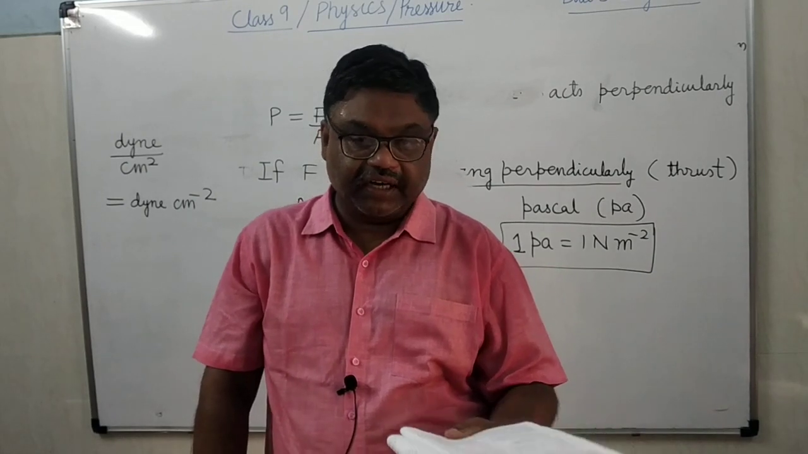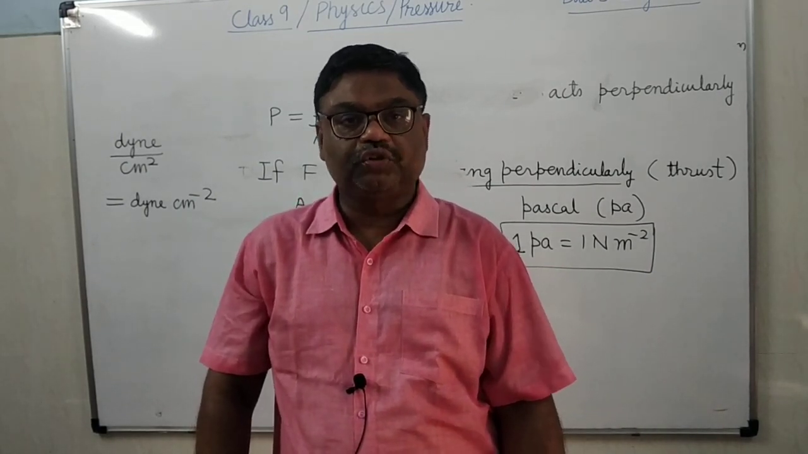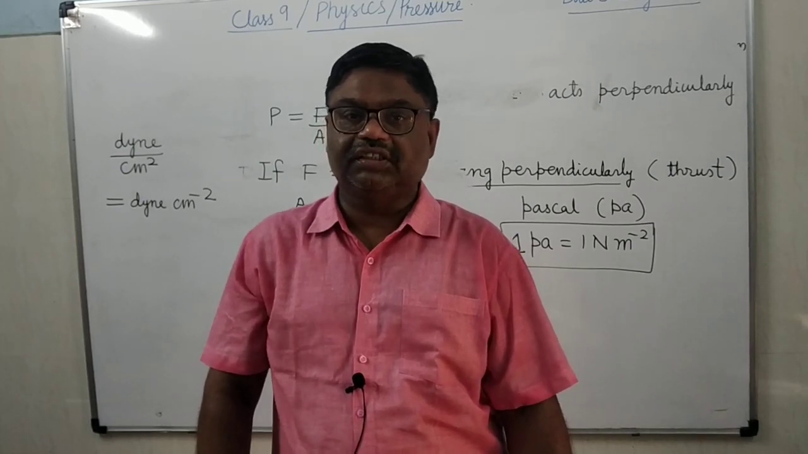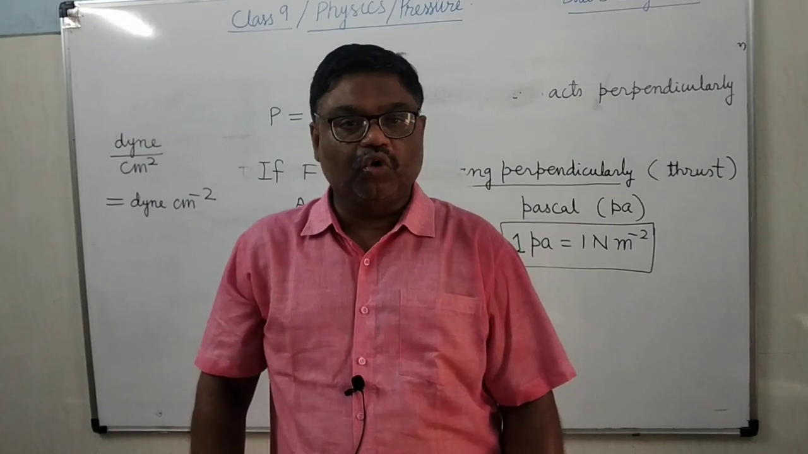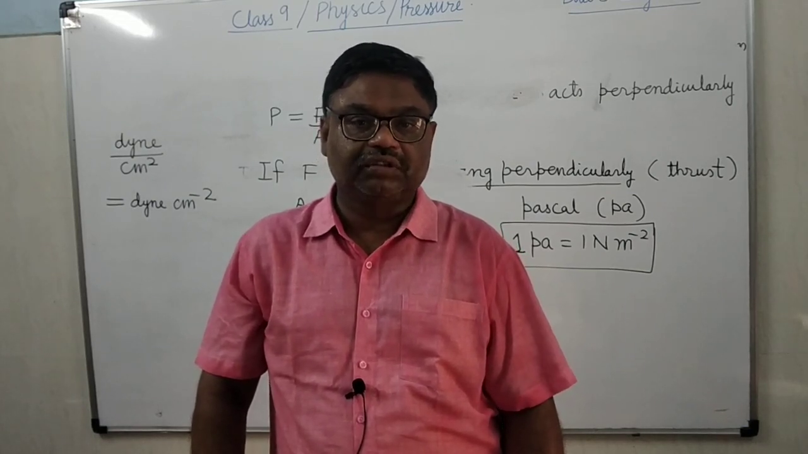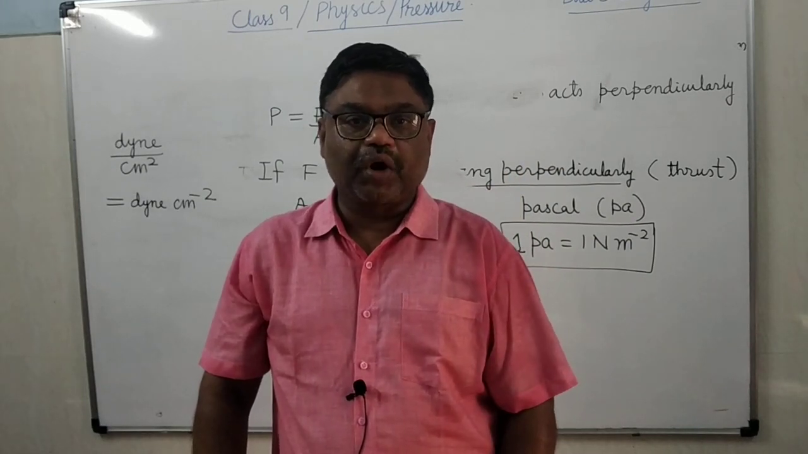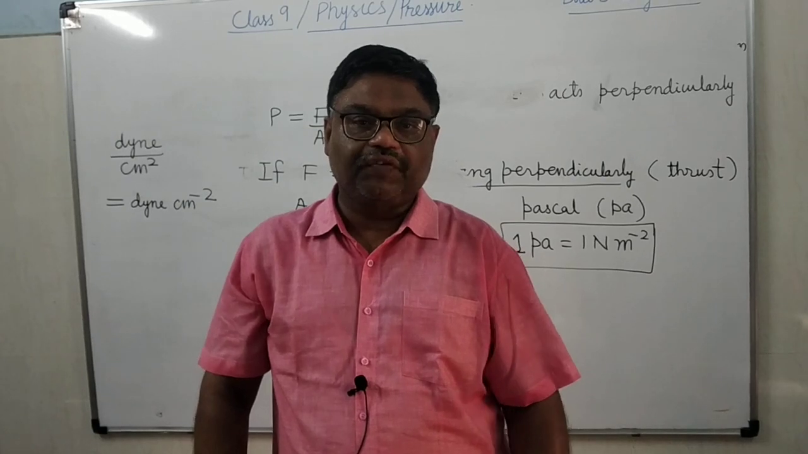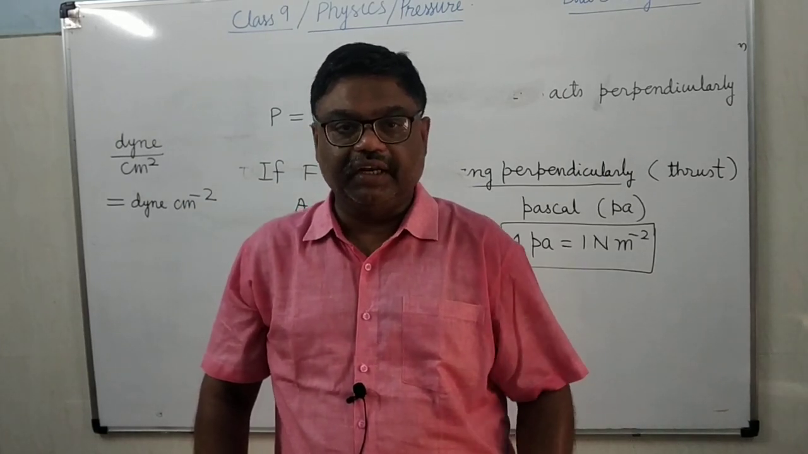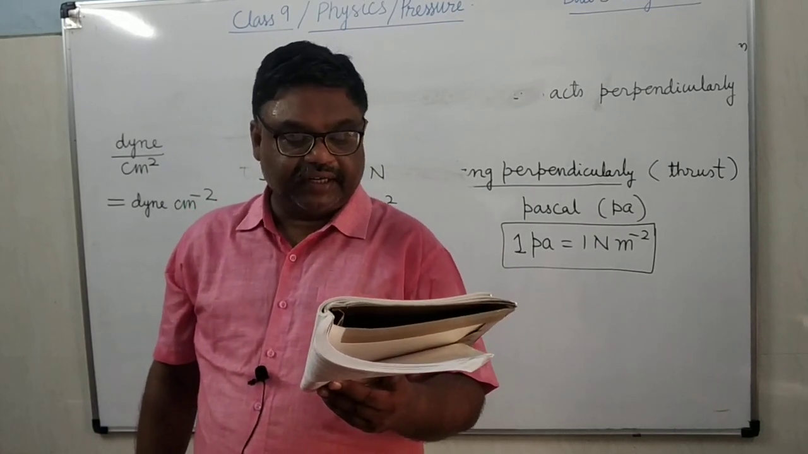Unit of thrust, that also I have told. Unit of thrust means force. SI unit is Newton, CGS unit is dyne. There are some gravitational units, kilogram force and gram force. 1 kilogram force equals 9.8 Newton. What is 9.8? It is the value of acceleration due to gravity in MKS system. 1 gram force is 980 dyne.